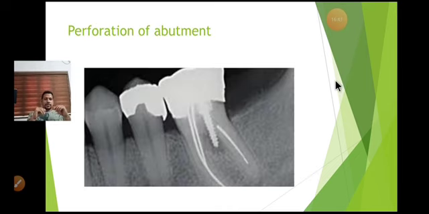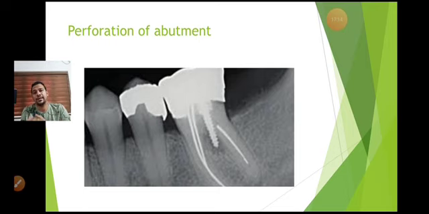Another one is tooth perforation, which usually happens during post space creation. In some cases, when you're dealing with an anterior tooth, if there is a loss of coronal tooth structure of more than 25%, you are supposed to give a post in order to strengthen that tooth.